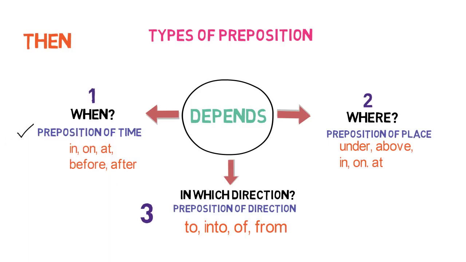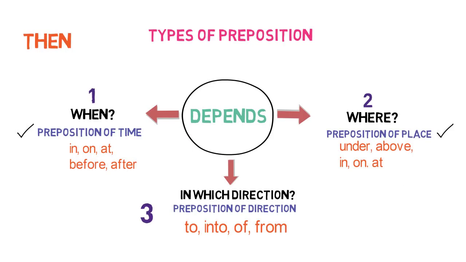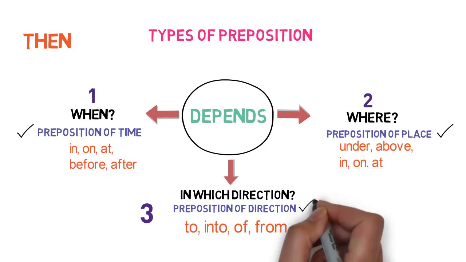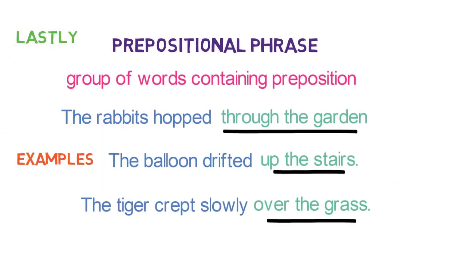Prepositions that describe where an event or thing is are called preposition of place, and the preposition that describes in which direction an event or thing is are called preposition of direction. And lastly, we discussed prepositional phrase. A group of words containing a preposition is called a prepositional phrase.